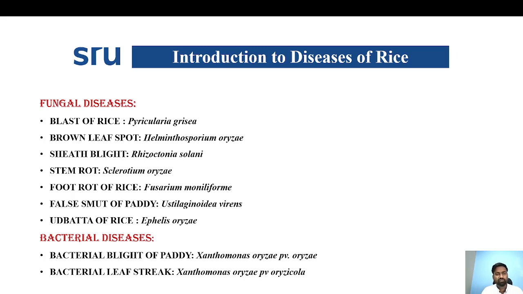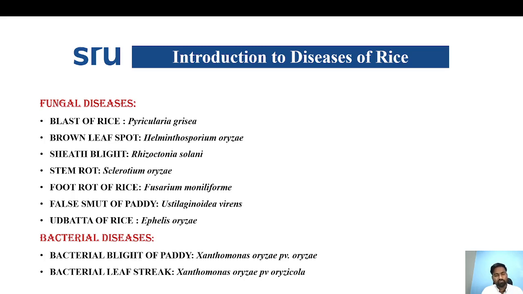These are the lists of fungal, bacterial and viral diseases in rice. First, the list of fungal diseases: blast of rice, brown leaf spot, sheath blight caused by Rhizoctonia solani, stem rot caused by Sclerotium oryzae, foot rot of rice caused by Fusarium moniliforme, false smut of paddy caused by Ustilaginoidea virens, then Udbatta disease of rice caused by Ephelis oryzae.